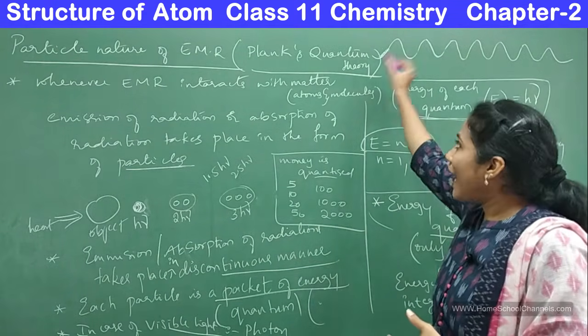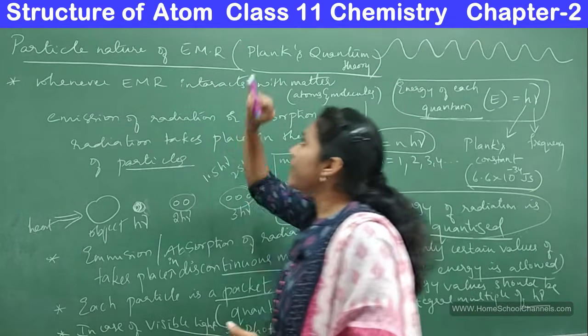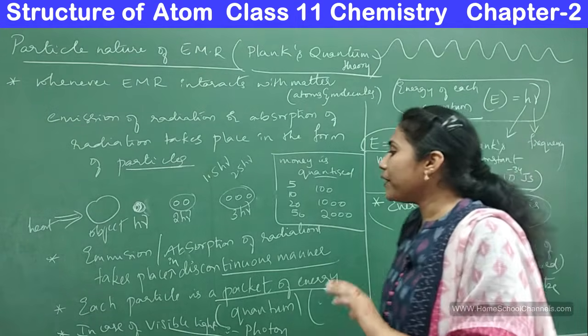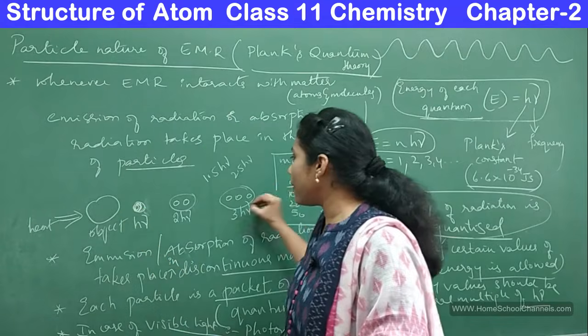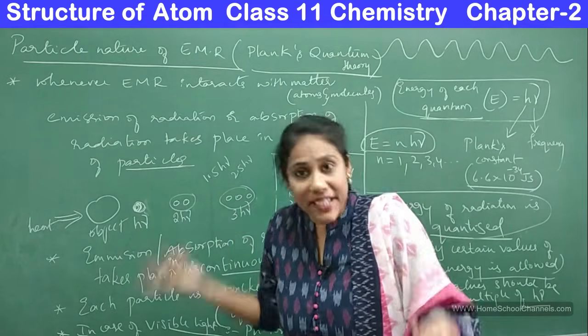Planck's quantum theory explains the particle nature of electromagnetic radiation. So now we understood how electromagnetic radiation is emitted in the form of particles, and each particle has an energy, and that energy is quantized.